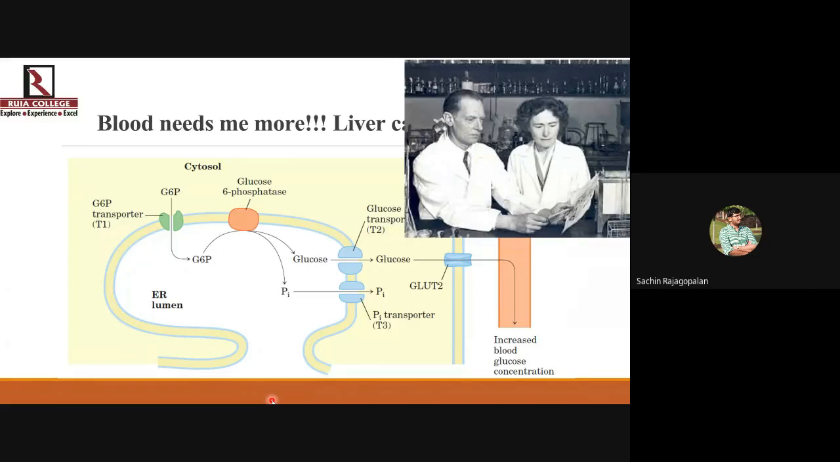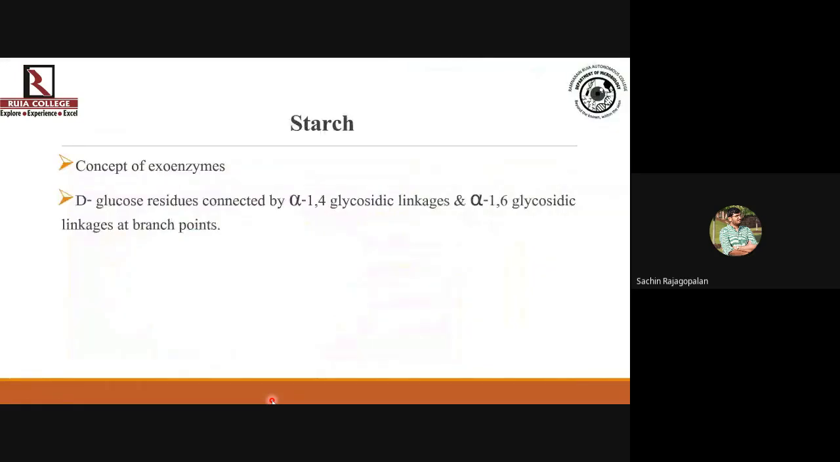All these scientists who have got Nobel Prizes for this kind of work in genetics have all been trained in the Carl and Cori lab. So the lab is very famous for having generated a lot of Nobel laureates. So after understanding glycogen metabolism, we will be moving towards starch metabolism.